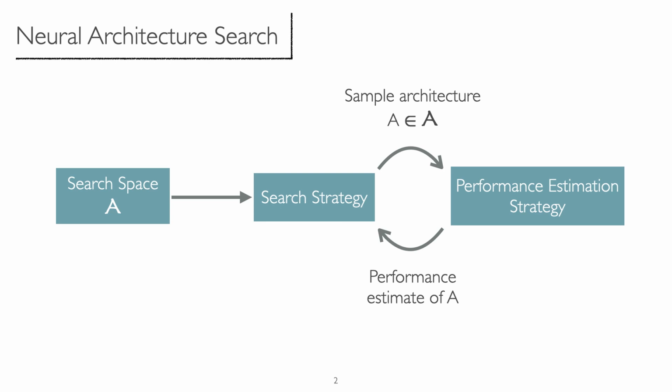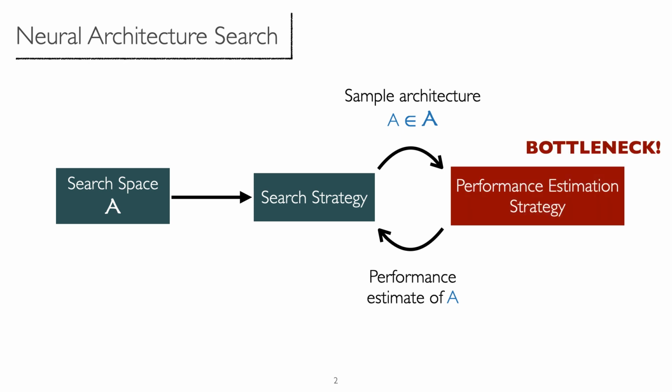A standard NAS pipeline is composed by a search space, a search algorithm, and an evaluation method. The search space defines the set of possible architecture candidates. The search algorithm is in charge of efficiently exploring the search space, and then the evaluation method is adopted in order to assess the performances of the explored candidates. This is the bottleneck of the whole pipeline.